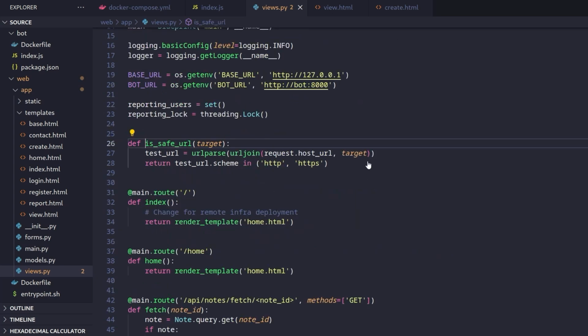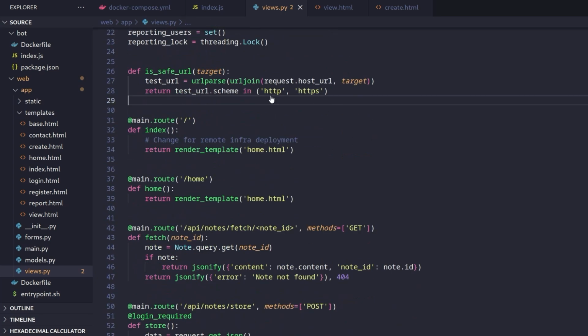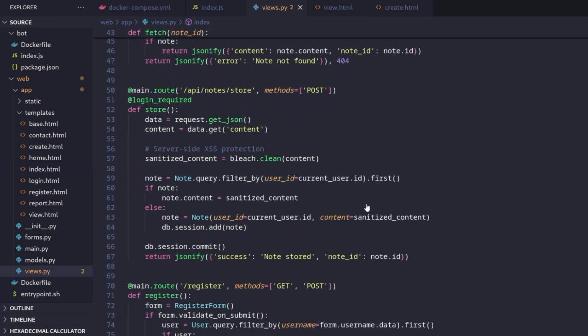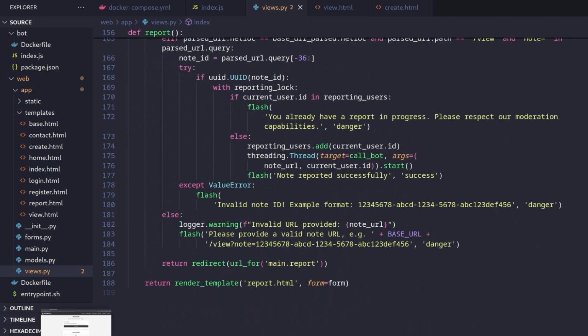And we're going to check this function. It's very basic. All it does is make sure that the protocol is HTTP or HTTPS. Again, I mentioned earlier, I was just a bit concerned that people might use JavaScript or file or some protocol that can just get them an XSS very quickly or read some files from somewhere. Let's go ahead and try that.